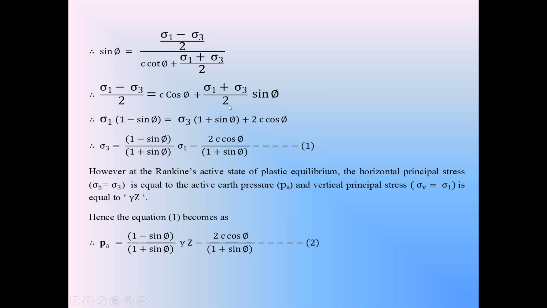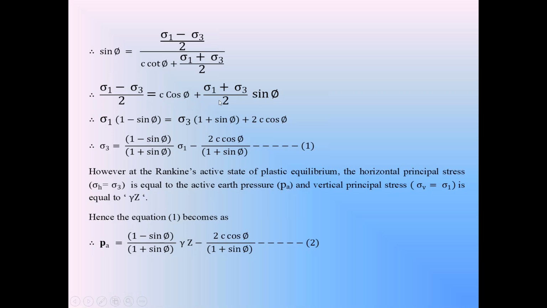Now take this 2 as LCM on the right side. Then this right hand side becomes 2C cos phi plus (sigma 1 plus sigma 3) into sin phi, whole divided by 2.